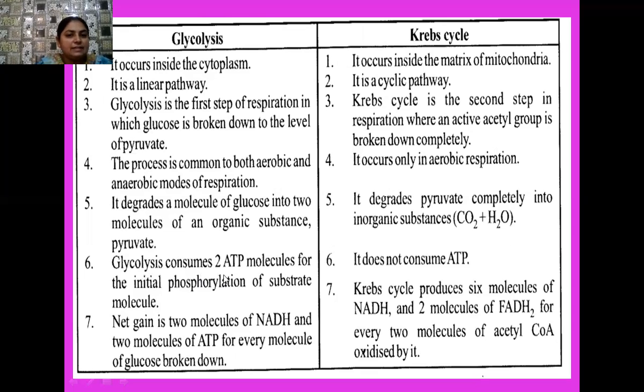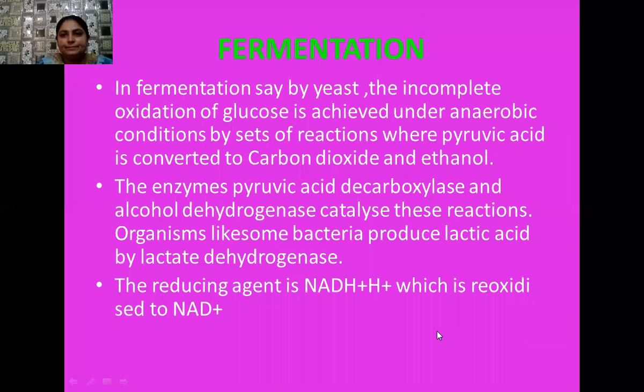Glycolysis consumes 2 ATP molecules for the initial phosphorylation of substrate molecules, whereas in Krebs cycle, no ATPs are consumed. Then in glycolysis, net gain is 2 molecules of NADH and 2 molecules of ATP for every molecule of glucose broken down, whereas in Krebs cycle, 6 molecules of NADH and 2 molecules of FADH2 for every 2 molecules of acetyl coenzyme A oxidized by it.